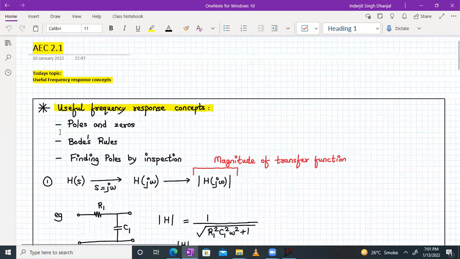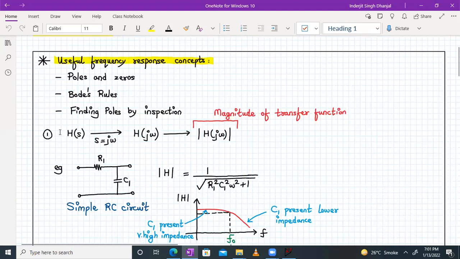So today we will continue, further discussing a few frequency response concepts, such as poles and zeros, Bode plot rules, and finding poles by inspection. So these are the 3 topics which we'll be covering.